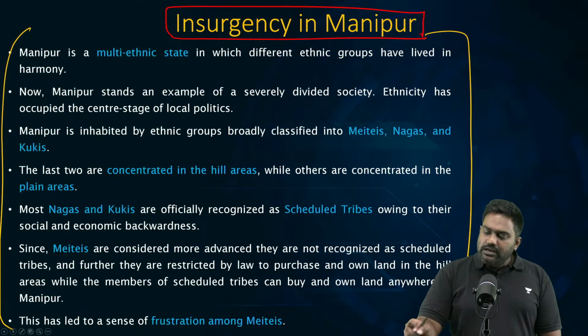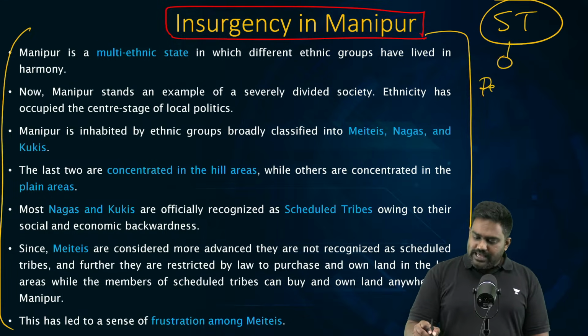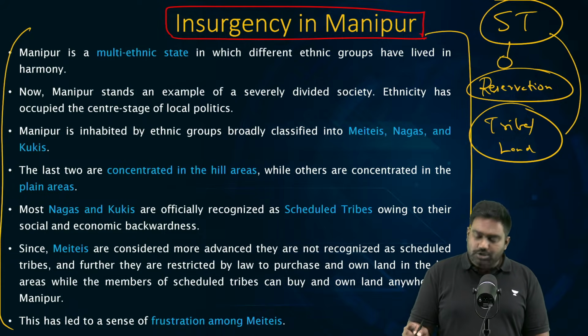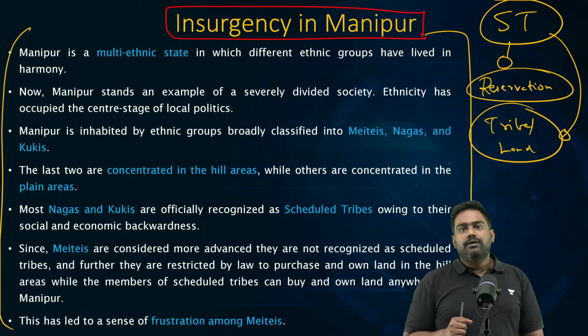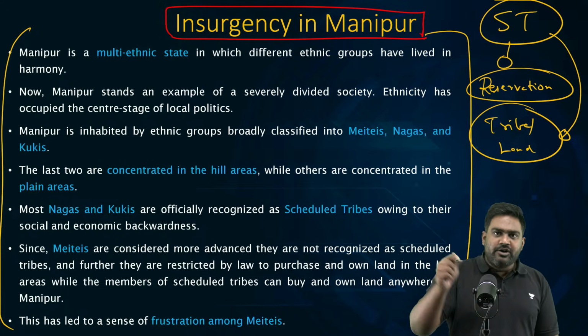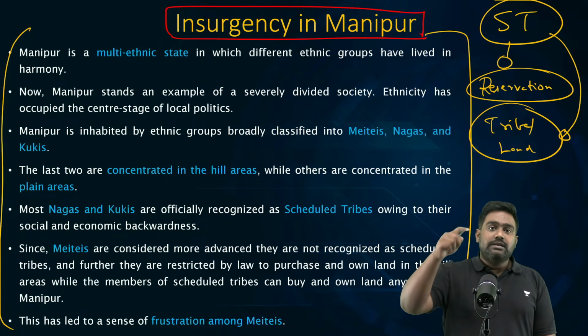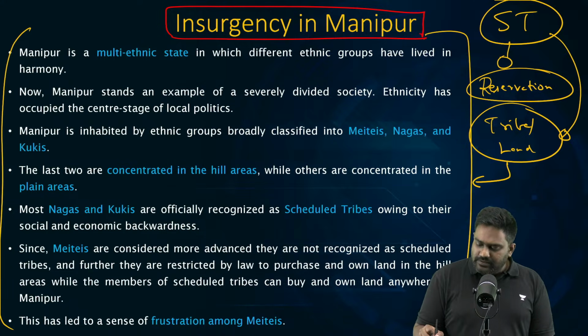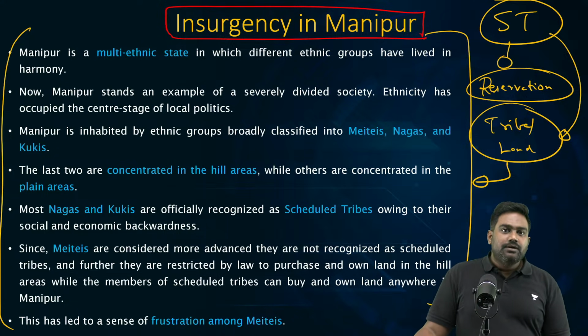Once you get scheduled hill tribe status, there will be reservation in education, in government jobs. More importantly, tribal land gets complete protection, constitutional protection. So Meiteis cannot go to hill areas and buy Naga land and Kuki land. Whereas Nagas, Kukis can come down to Imphal, settle in Imphal, and buy the Meitei property as well.